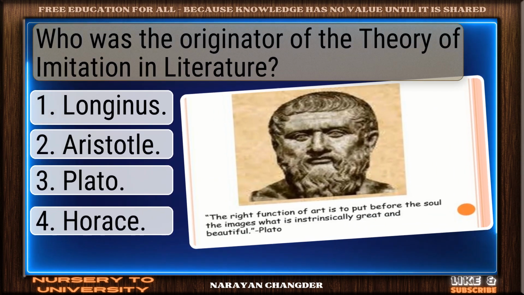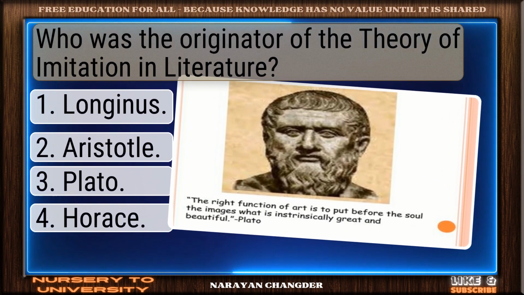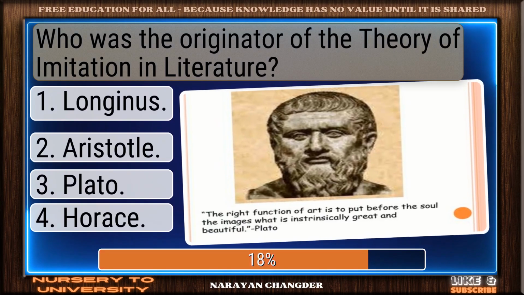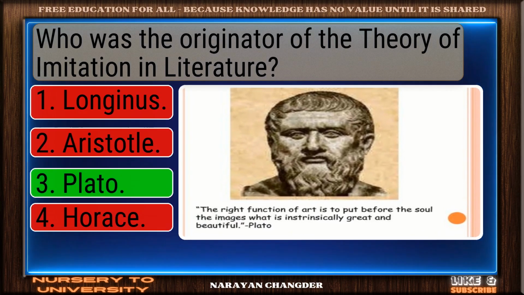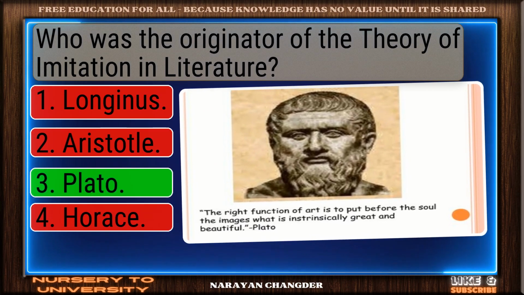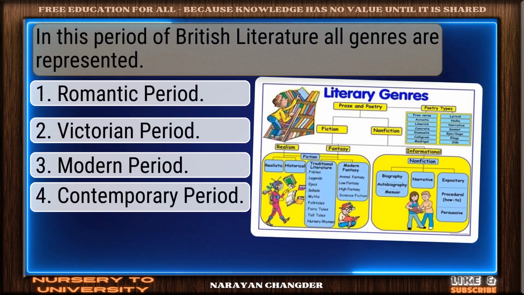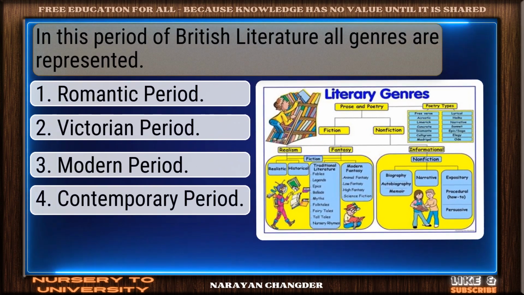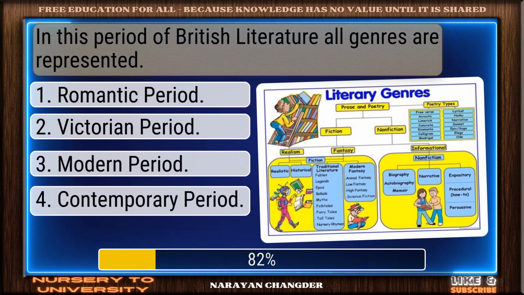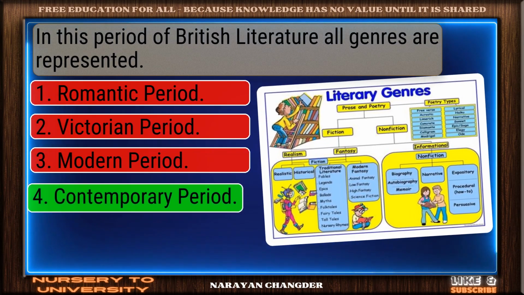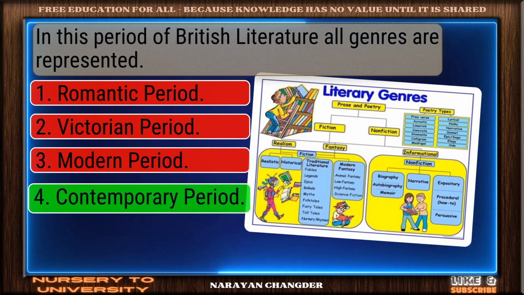Who was the originator of the theory of imitation in literature? Correct response. Plato is accurate. In this period of British literature, all genres are represented. Nice work. Contemporary period fits perfectly.